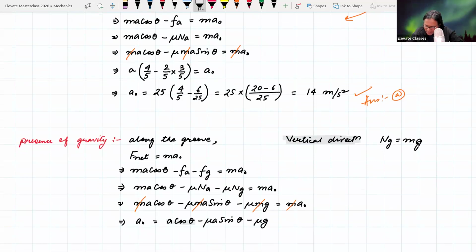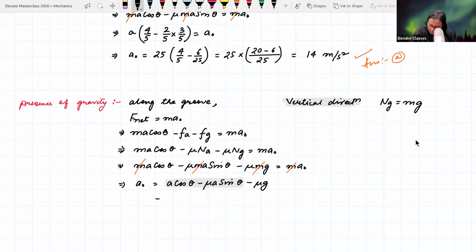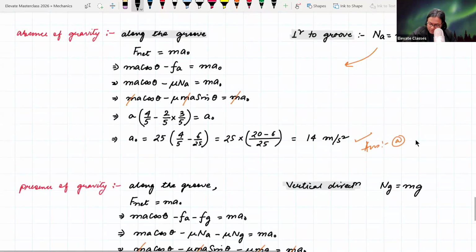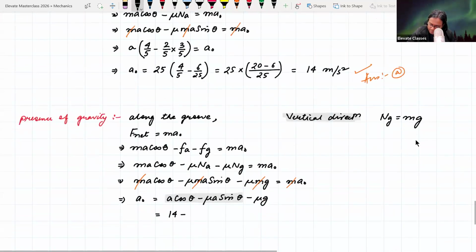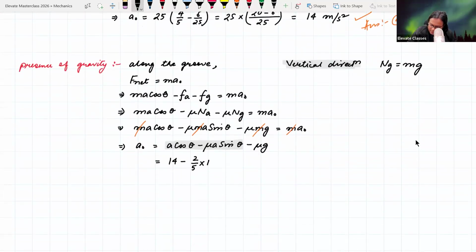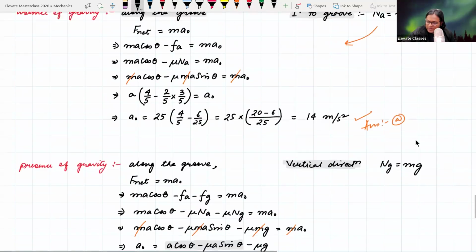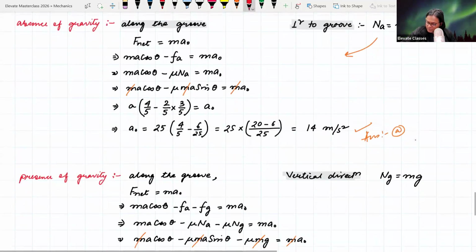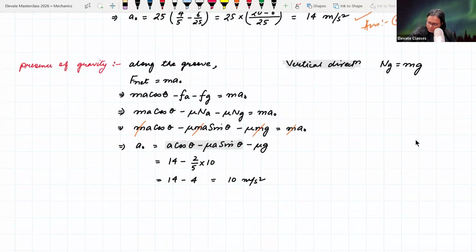We have already calculated this before. What is a cos theta minus mu a sin theta? It is equal to 14 minus mu, which is 2 by 5, so 2 by 5 times 10 is equal to 4. So 14 minus 4 is equal to 10 meter per second square. So in the presence of gravity, friction will increase, because of which the answer in the presence of g will be less.